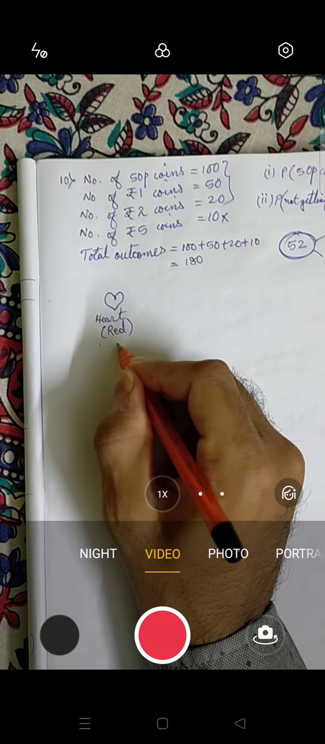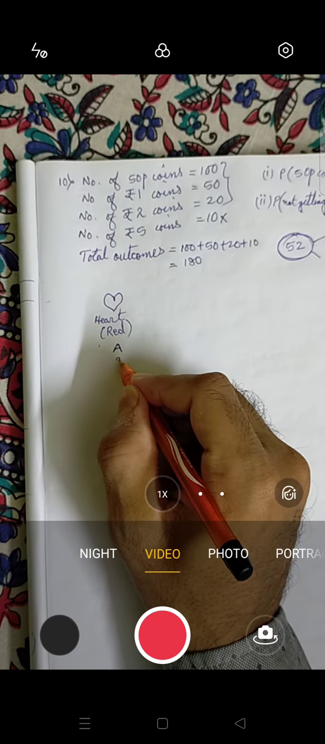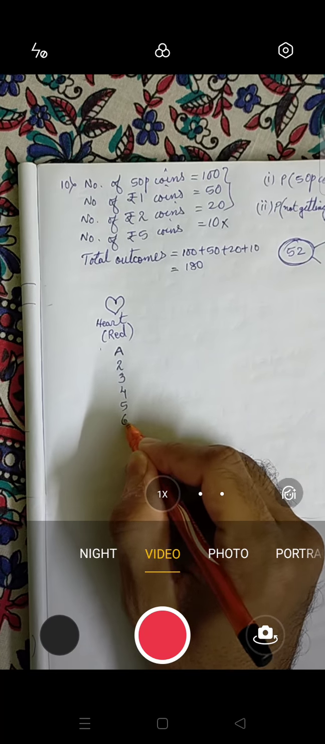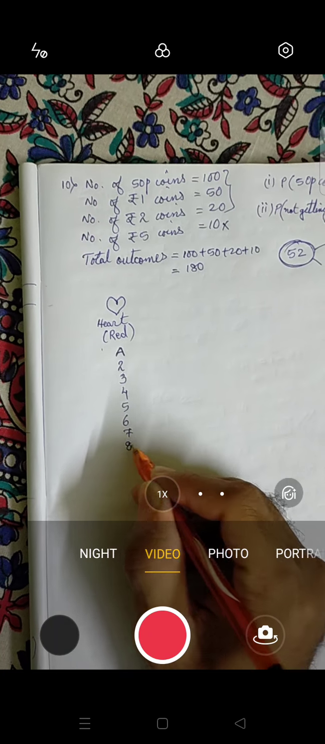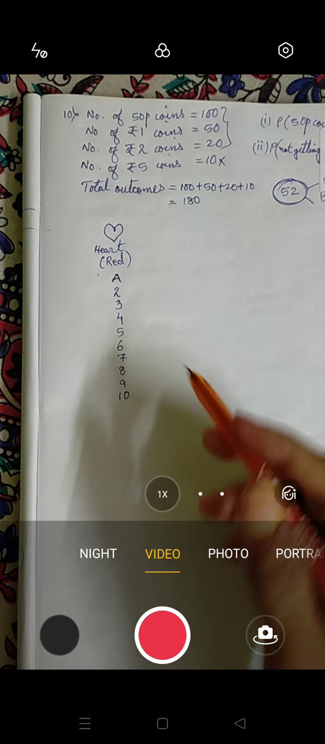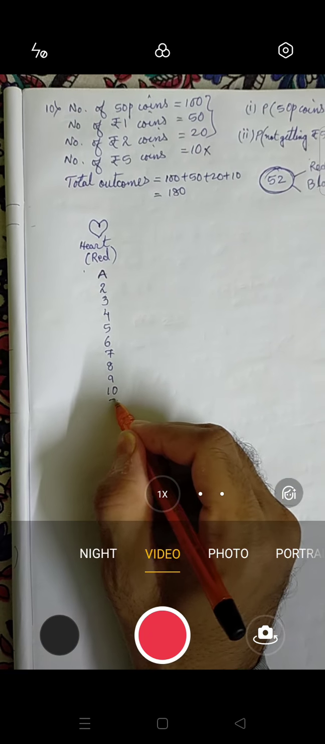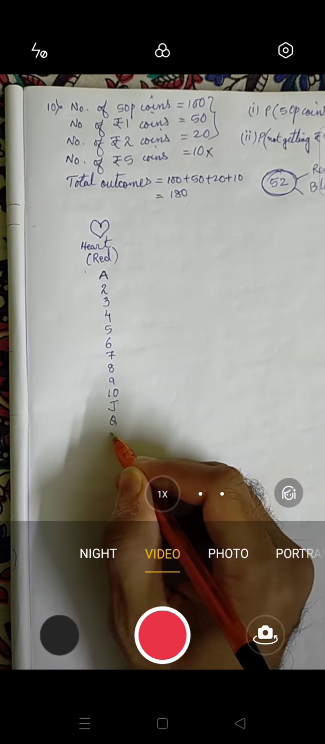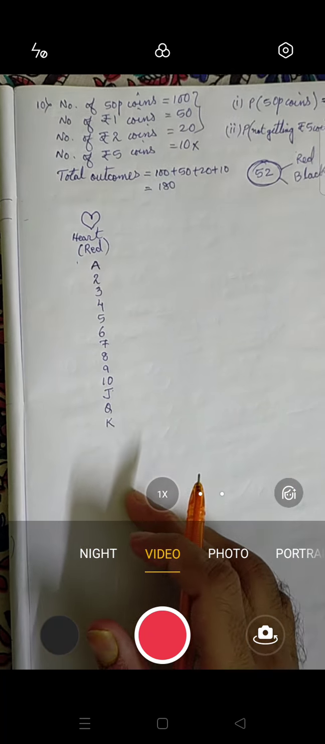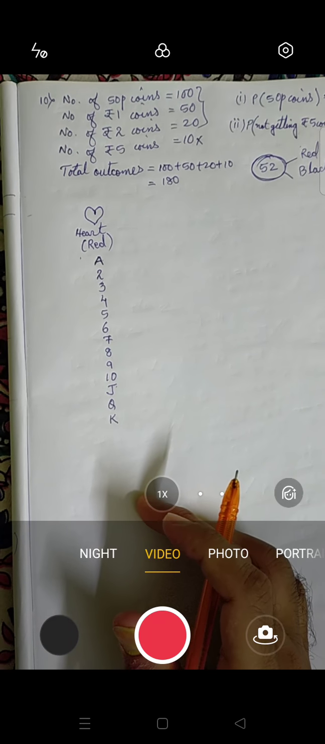It starts from A. You will write all these things: A, 2, 3, 4, 5, 6, 7, 8, 9, 10. So this starts from A, then continues till 10, and then J, Q, and then K. These things you have to write with a red pen only. Then it will look good, and this way you can remember also.